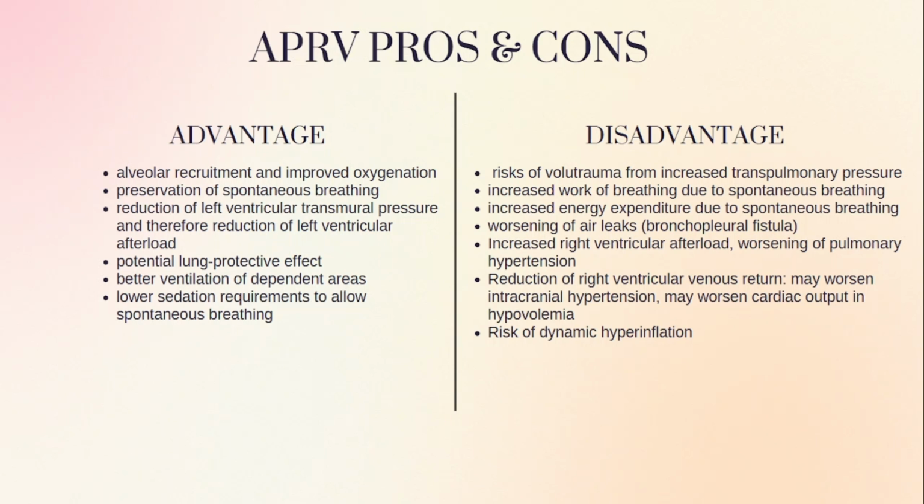And there is a reduction of right ventricular venous return, which may worsen intracranial hypertension and may worsen cardiac output in hypovolemia. And there will be a risk of dynamic hyperinflation. So these are the disadvantages of APRV. I think you will understand. Okay, we will move on.